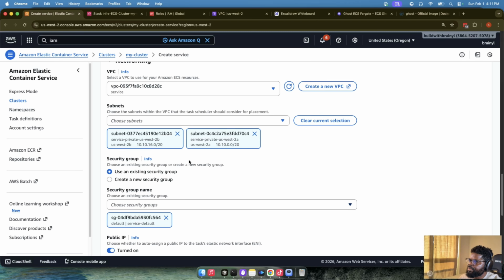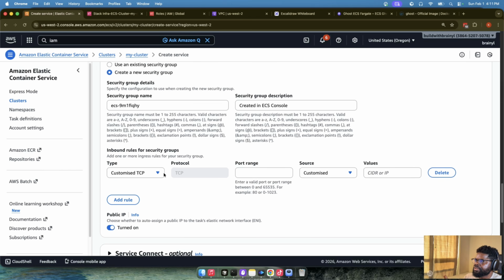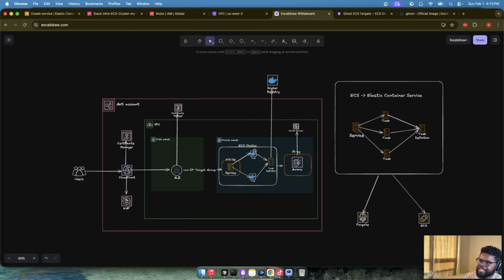The next thing I want to do, something we also did not do, is we need to create a security group, right? So I'm just going to call it ECS security group in this case, because we will need security. If you remember, if you go back to the diagram, that's why you need to have a diagram, the ECS service itself is bounded by a security group. That just says what can get to it. So in this case, we are just going to allow for now everything that is inside the VPC. We'll trim that down as time goes on.